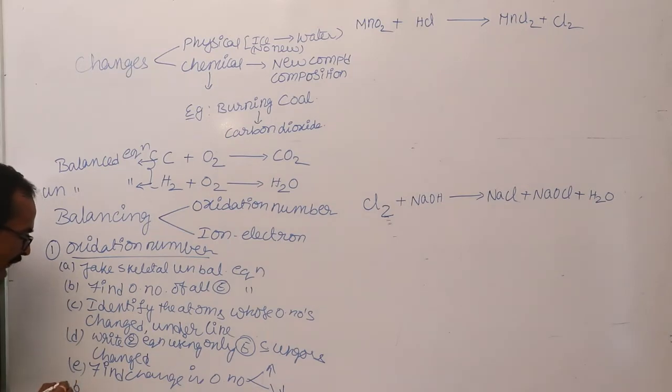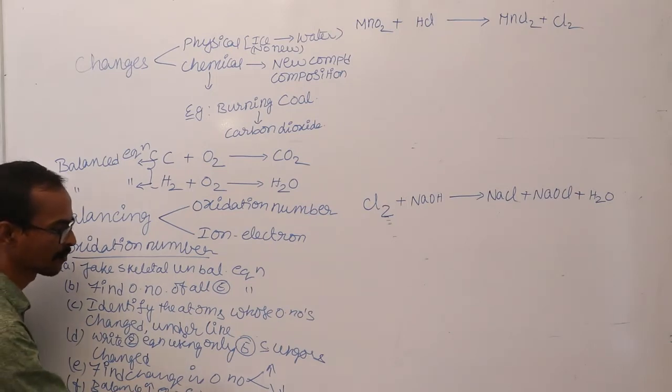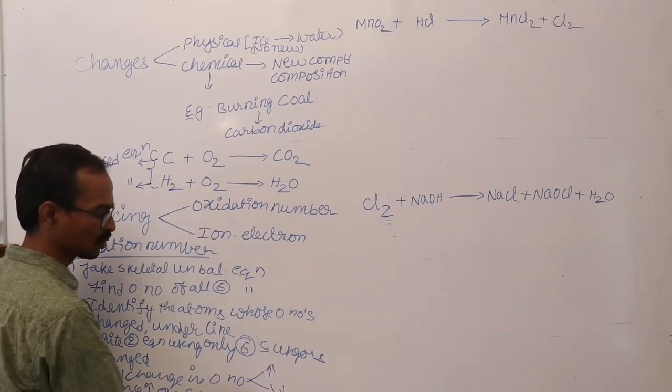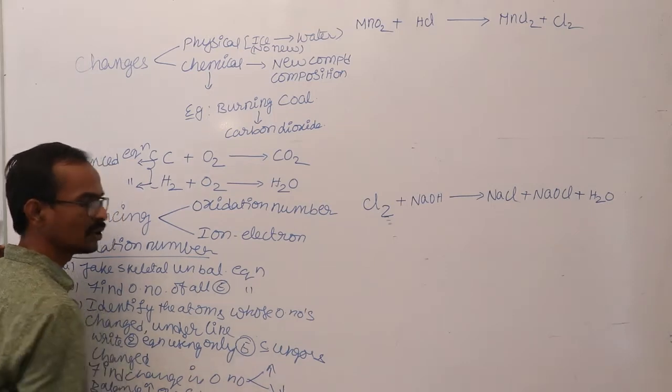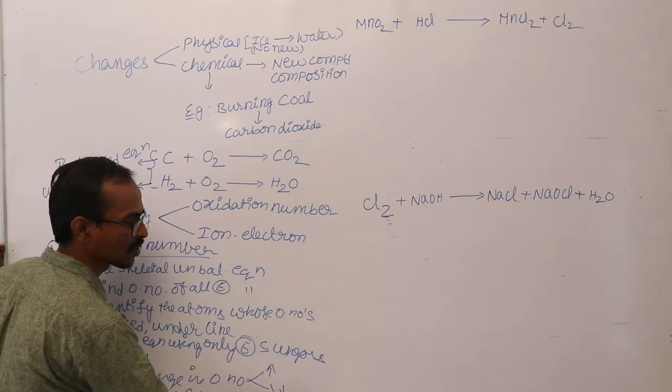Next, balance the change in oxidation number. That means balance the increase in oxidation number and the decrease in oxidation number. Simply cross multiply those numerical values. They are called coefficients.